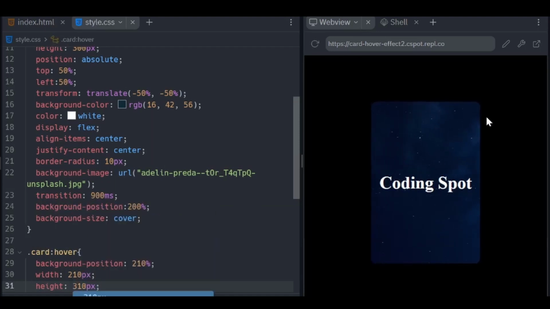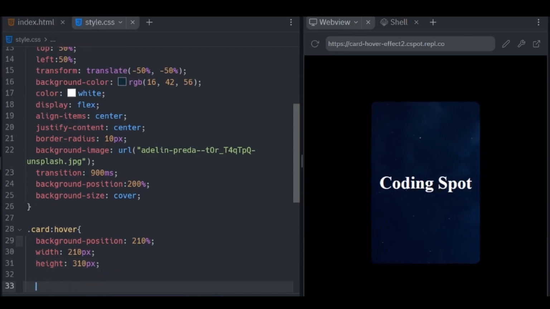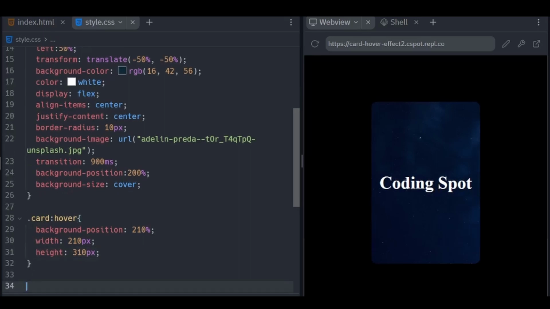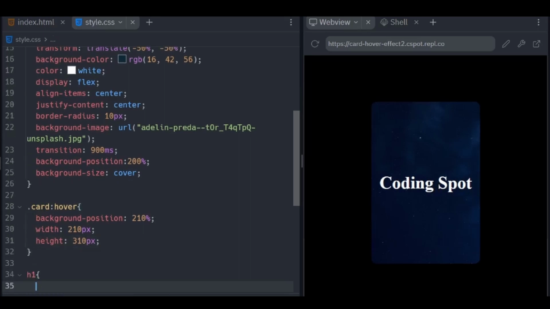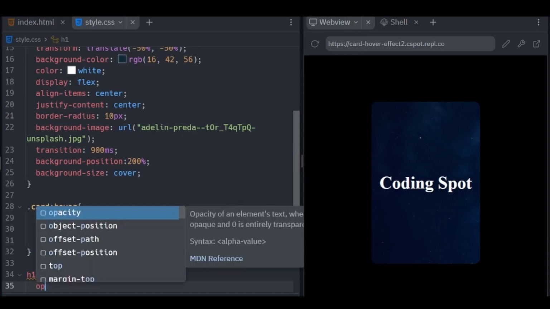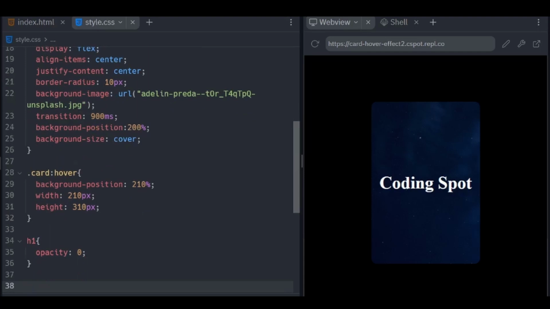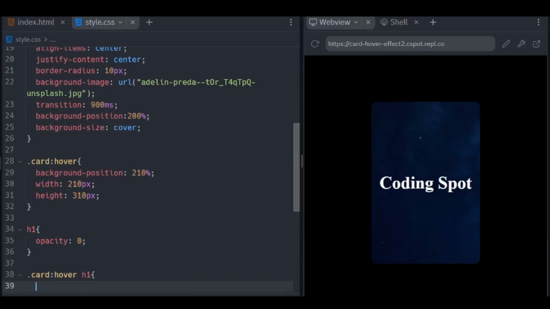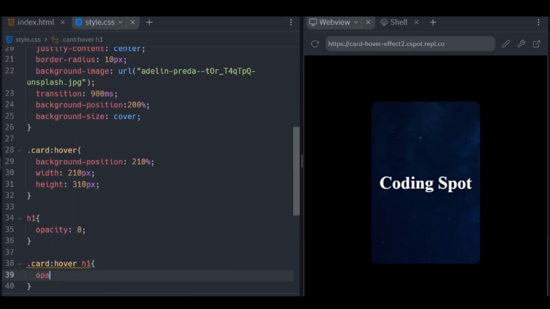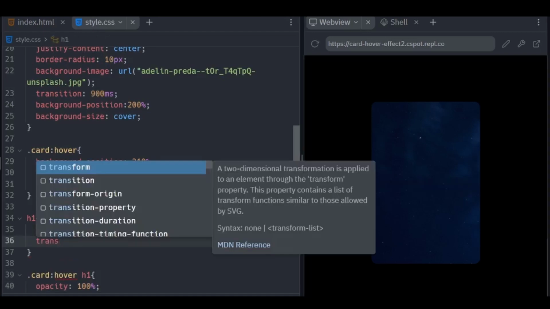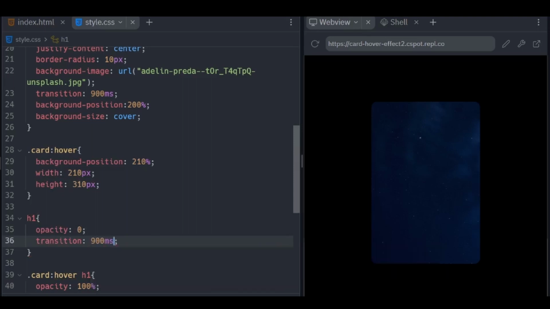Now we need to work on the text. So let's select the H1 and I'm going to set an opacity to 0. That'll make it invisible. When we hover the card, the H1 element needs to appear smoothly. So I give it an opacity of 100%. And let's go add a transition in the H1 element of 900 milliseconds. There you have it, a really cool card hover effect.